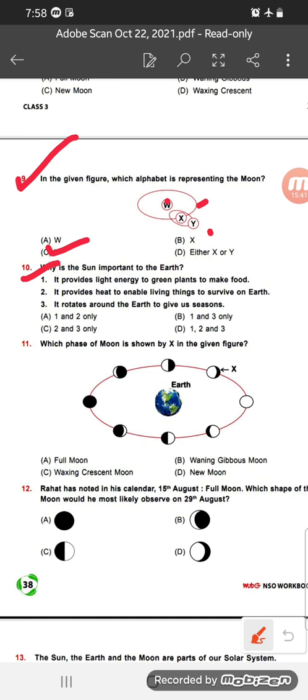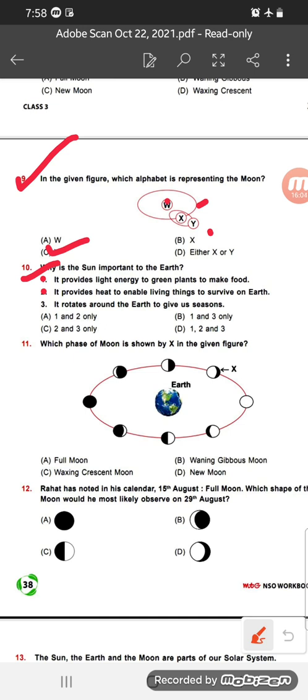1 and 2 only? Yes, because 2 is caused by the sun. Okay, because the sun provides light energy to green plants to make food, and it also provides heat to enable living things to survive on the earth. Okay, because here number 3, it rotates around the sun. No, the earth rotates around the sun.